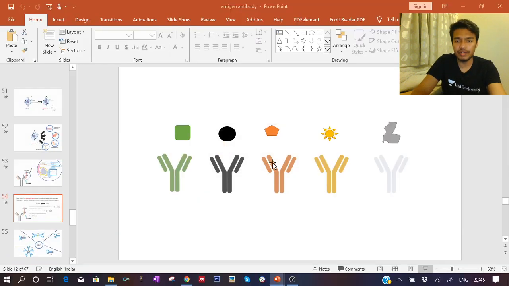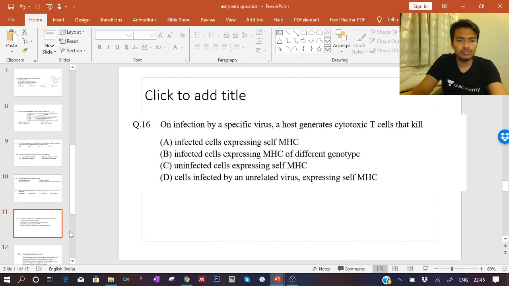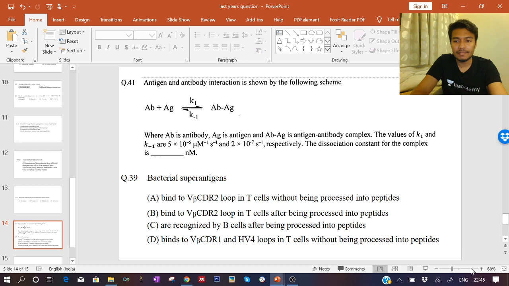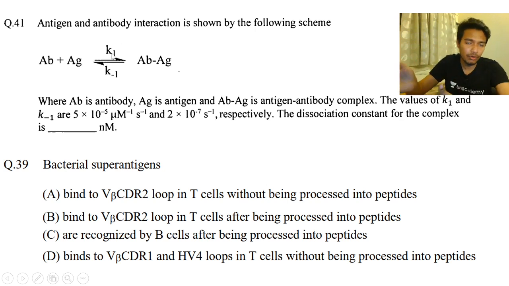I'll show you this question in a moment. It was a numerical answer type question. They gave the same equation and then asked, what is the value of the dissociation constant? What they have given is K1, that means K on or the K for the forward reaction, and K off, that means the K for the backward reaction. They have given us the equilibrium constant, and they just want to understand what the value of the dissociation constant is.